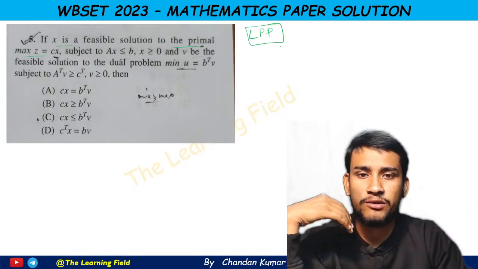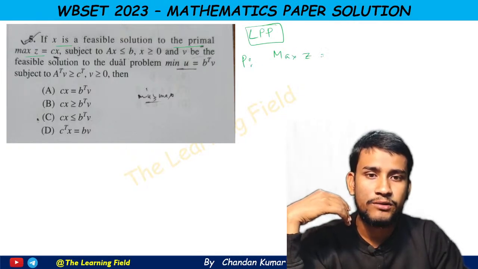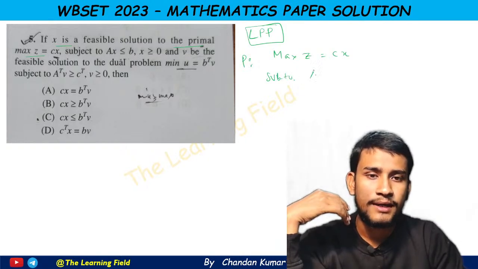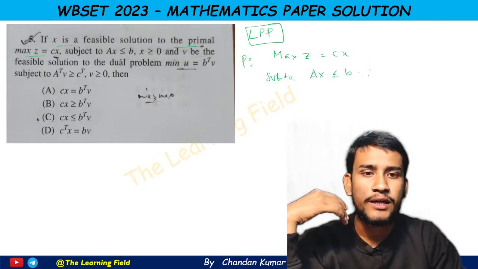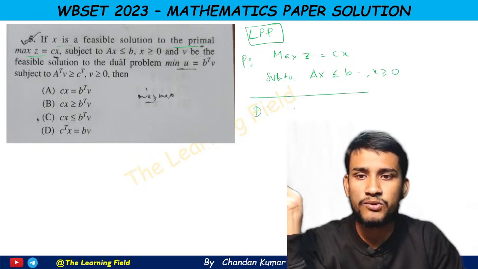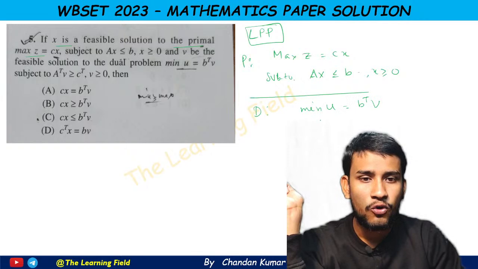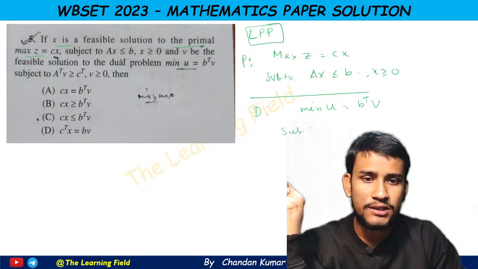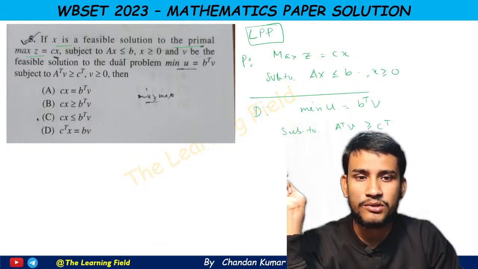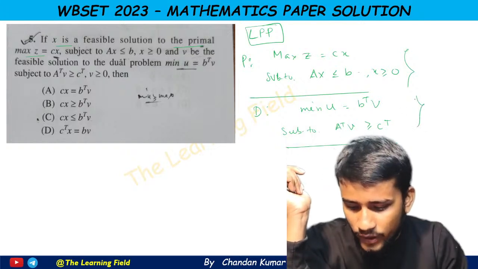Question number 5 says that if x is a feasible solution to the primal, then maximum of z equal to cx. So the primal problem is: max of z equal to cx subject to the constraint ax less equal to b, x greater equal to 0, and v is a feasible solution of the dual variable, and the dual problem is the minimum of u equal to b transpose v, subject to the condition that A transpose v is greater equal to c transpose. So this is the simple primal solution and the dual.